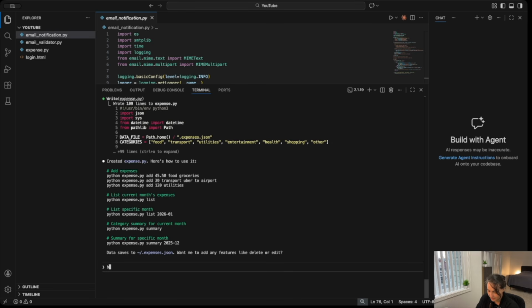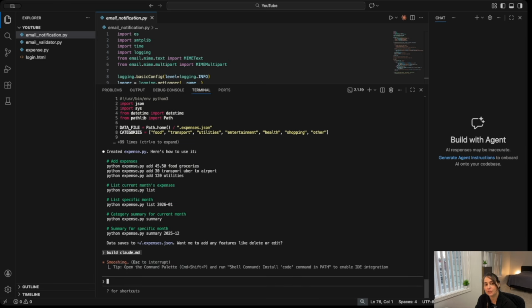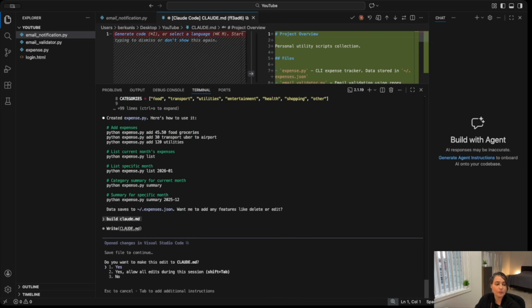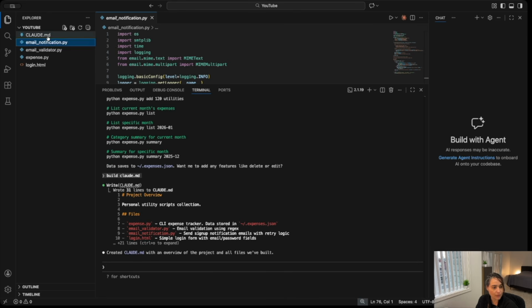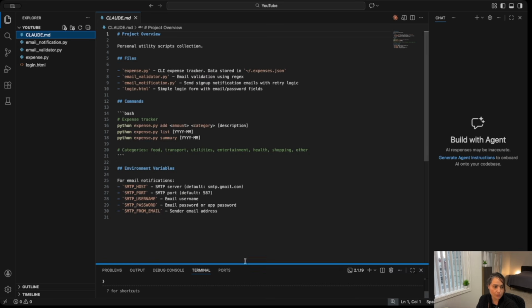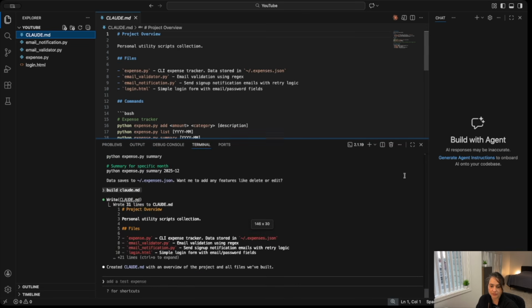As I said, I'm going to say build Claude.md. What it does is create the onboarding file for us, so each and every time we come back to this project, we don't have to teach it again and again. So I'm going to tell Claude, and Claude already has the Claude.md here. We can either accept it or change it every time you have this up and ready. Perfect.